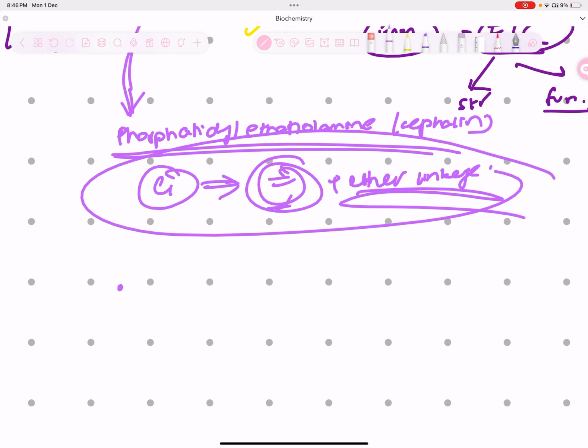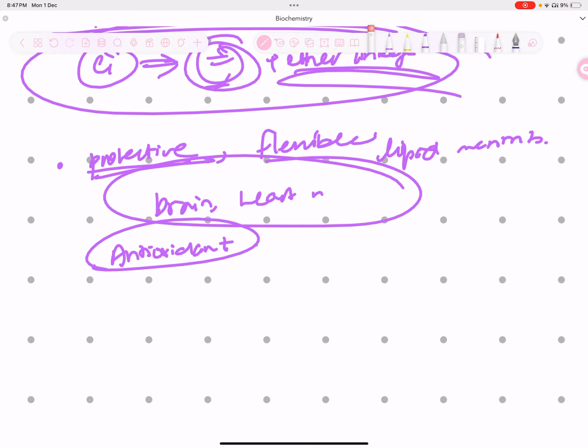Now, what does this mean? For example, if there's any dangerous radical in our blood that's attacking the membranes of these three structures, what do our plasmalogens do? They work against them and protect them, because they have antioxidant properties. Now moving on, this is plasmalogen.